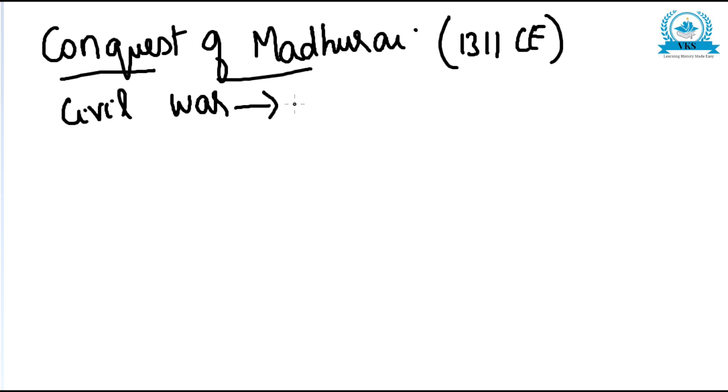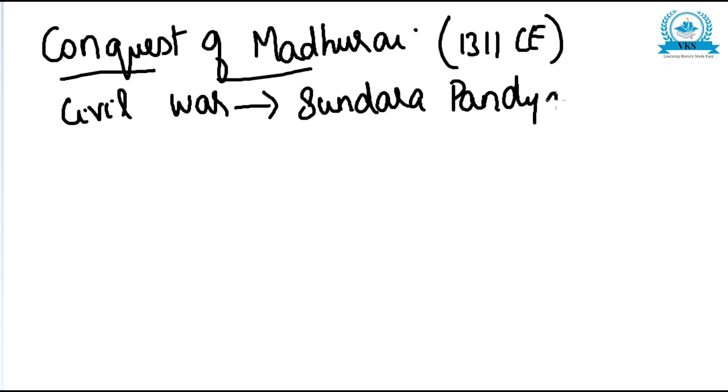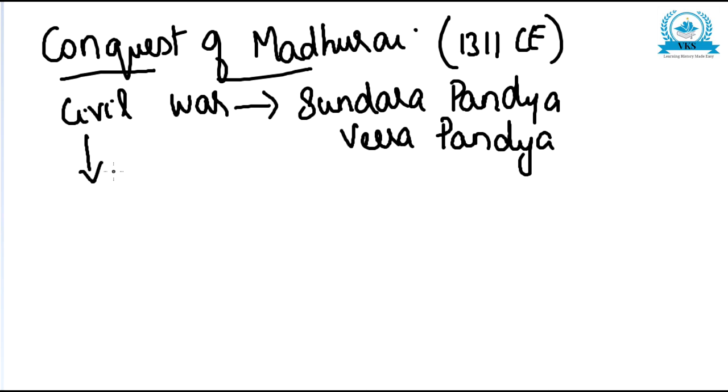It was happening between two brothers, that is Sundara Pandya and Veera Pandya. They were having a civil war between them. And naturally, when such internal conflicts happen, it is very easy for an external force to come and attack. So naturally, Malik Kafur reached the place.